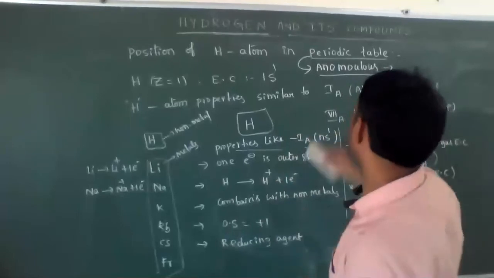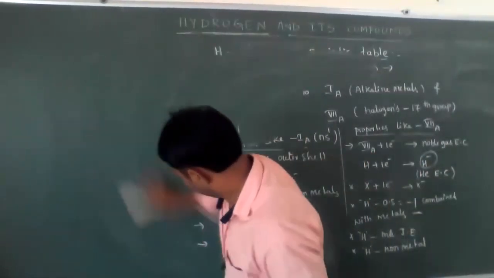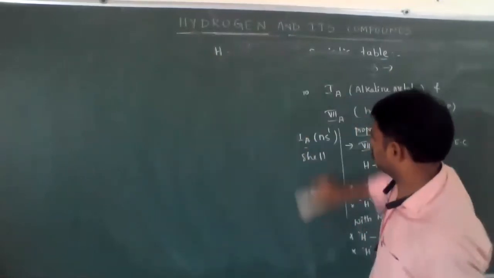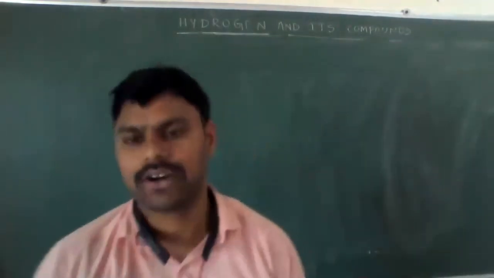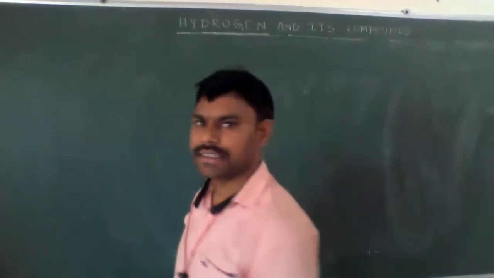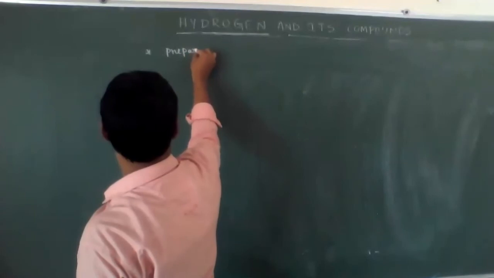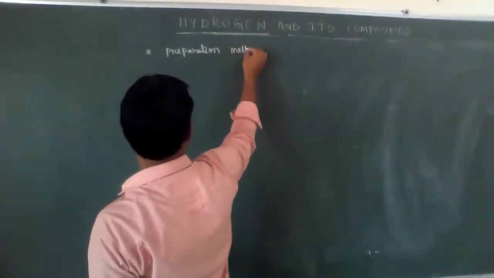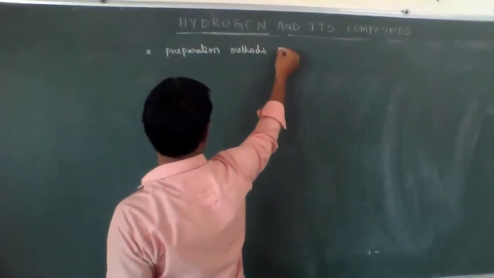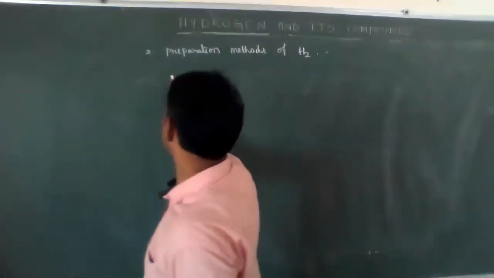Okay. Yes. Right. Next. Preparation of dihydrogen H2. Preparation methods of H2. First one, laboratory method.